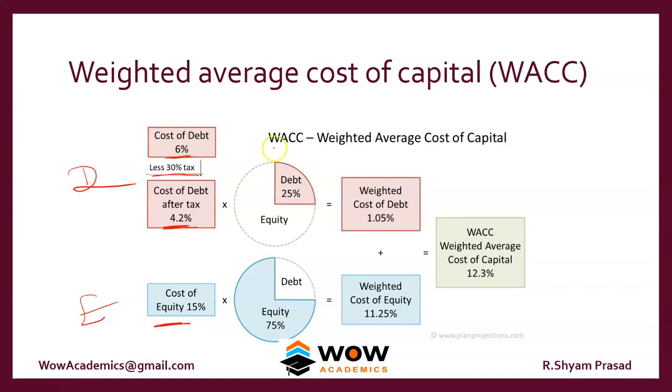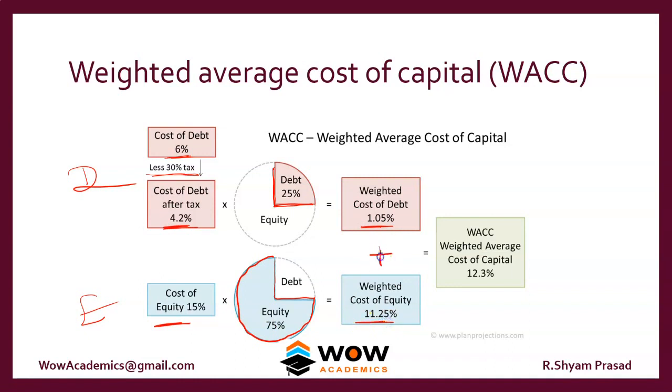This company uses only 25% of their total capital as debt, and 75% of the capital is equity. So this 4.2 gets multiplied by the 25% capital, it becomes 1.05. The 15% gets multiplied by the 75% and it becomes 11.25.